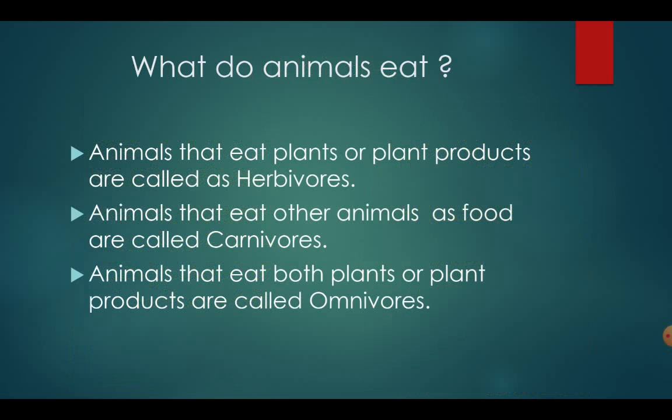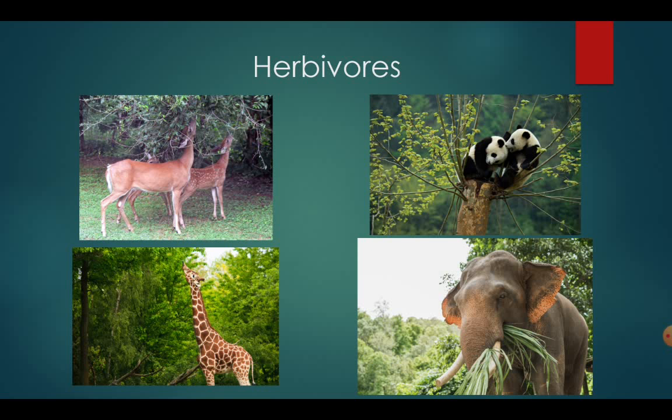So there are few humans who do not eat other animals as food, like vegetarians, so they can be called herbivores, and others like me who eat non-veg are called omnivores. And I am an omnivore, but generally we are all human beings. Now these are examples of herbivores: deer, pandas, giraffe, elephant. You can see leaves around them, feeding them with leaves. So they are all herbivores.